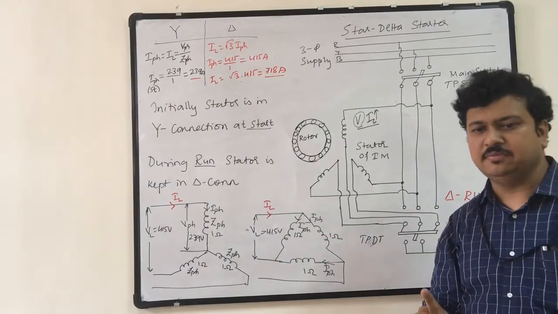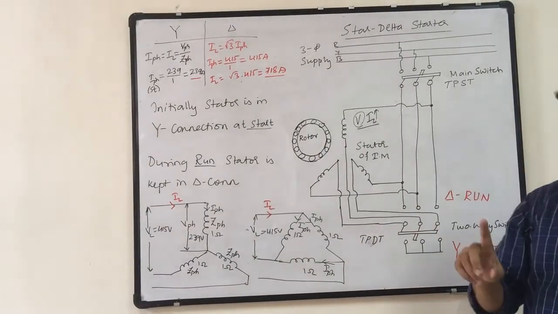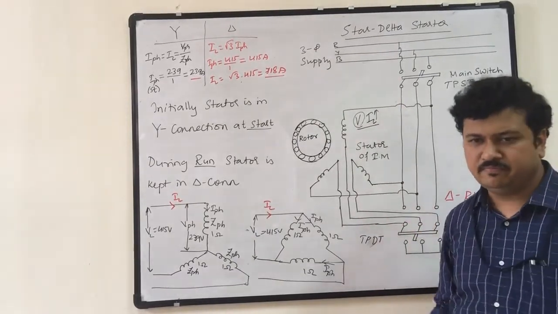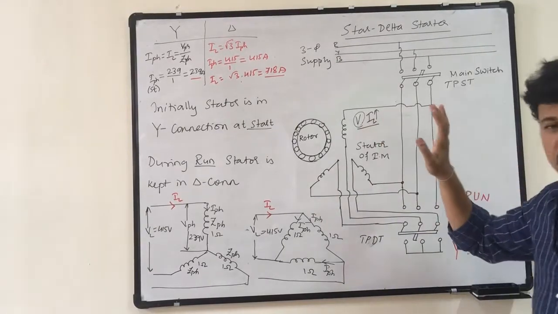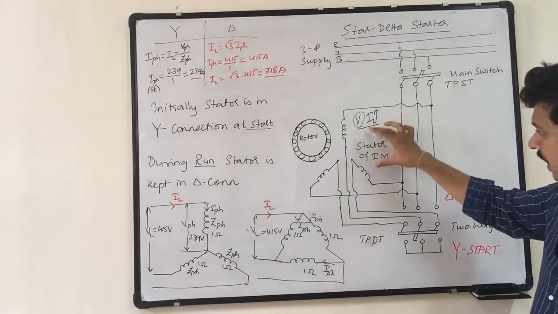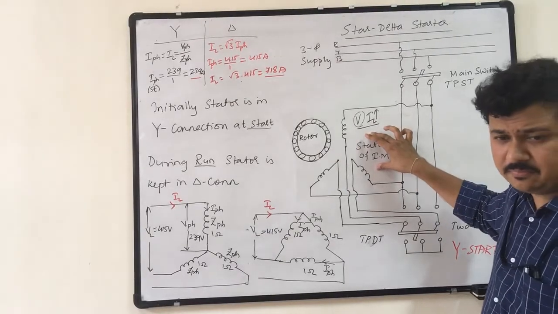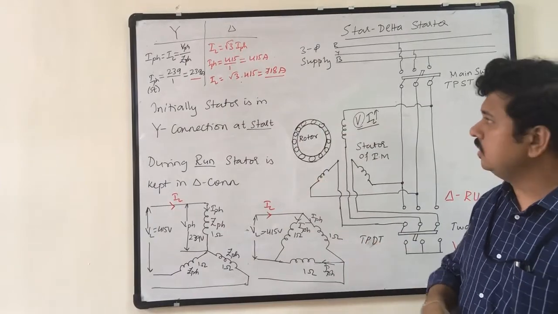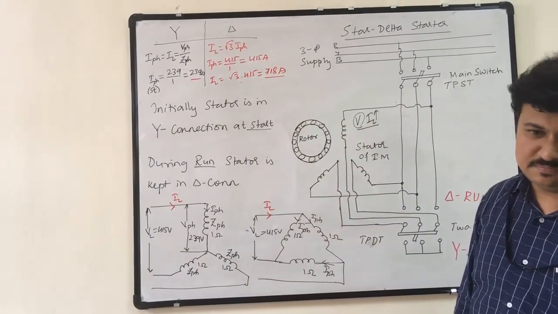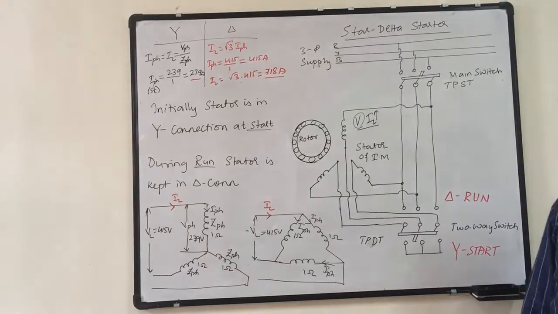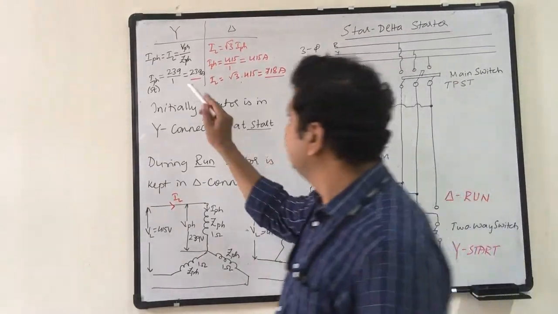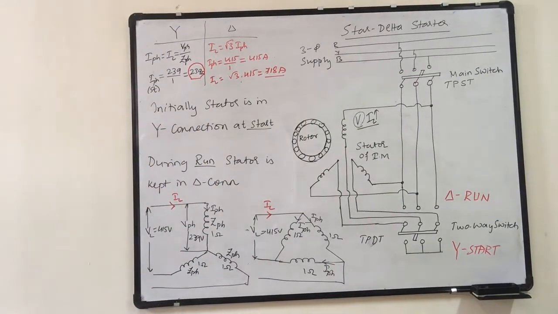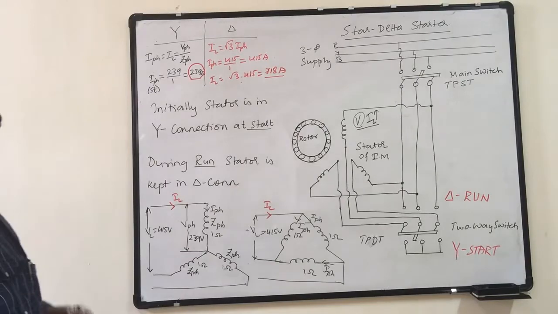Now, the stator winding of the squirrel cage induction motor is generally connected in delta. Why? Because we use a star delta starter. That is the reason. Without using a star delta starter, if I connect the stator winding in delta and directly connect it to 450 volts line value, the current drawn is roughly 718 amperes. That is too large compared to the current drawn by the star connection. The star connection is drawing 239 amps, delta is drawing 718 amps.